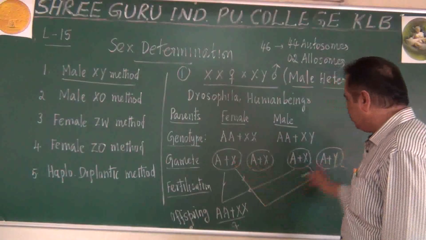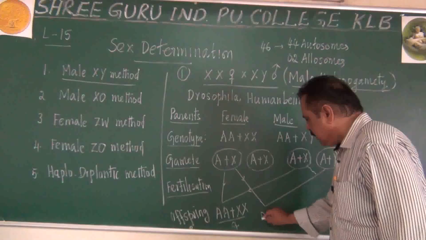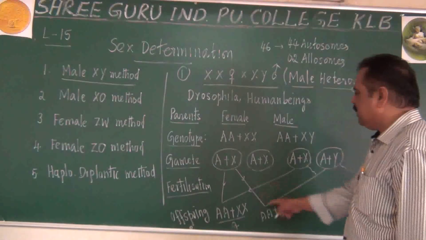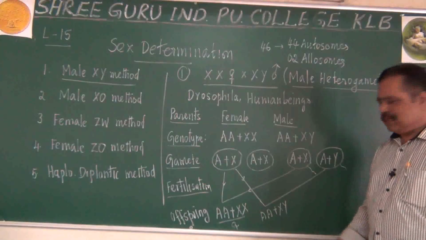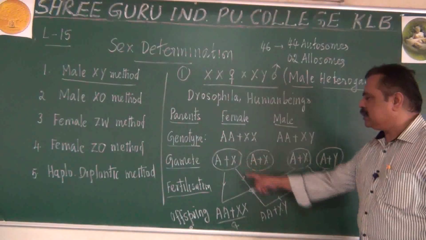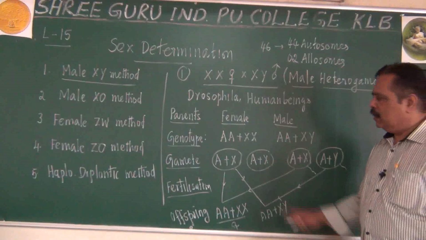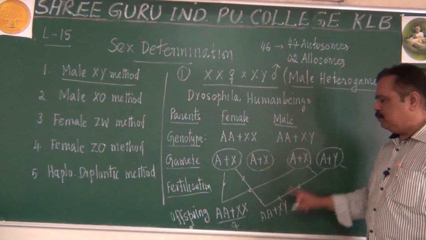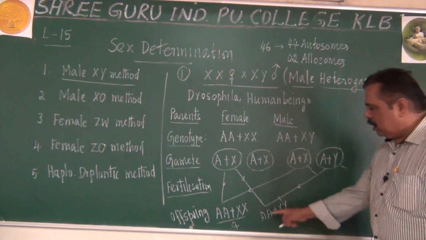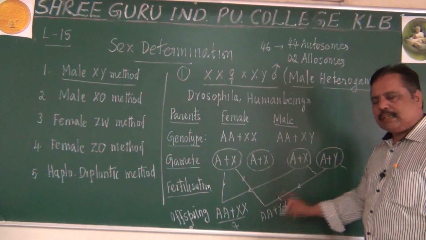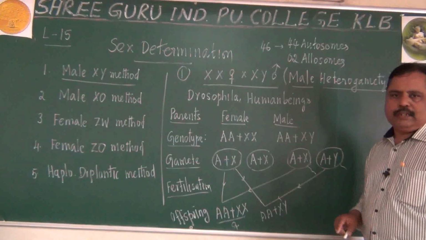If this egg is fertilized by this sperm, the resulting individual will be having AA plus XY. Y is contributed by the sperm, X is contributed by the ovum. Mother contributes one X chromosome, father contributes one Y chromosome. Out of two sets of autosomes, one set has come from mother, another set has come from father.